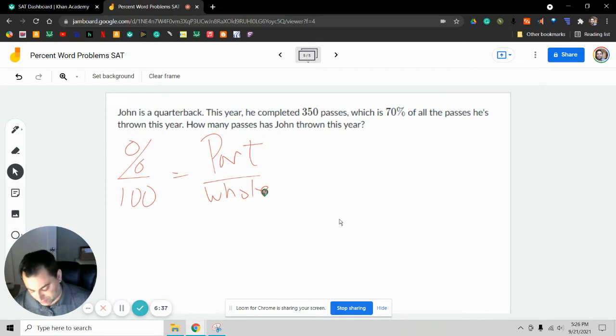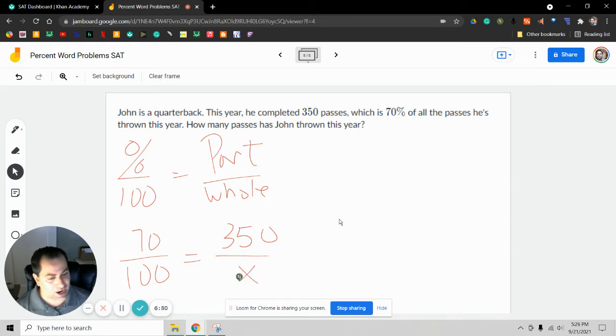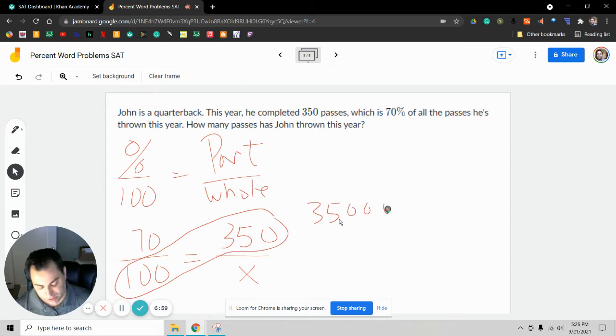Well, we know the 70% is going to go over 100. We know that 70% equates to the 350. So 350 should be on the top with the 70. And we can actually calculate how many passes he threw this season. We're going to cross multiply here where we get 35,000. And we're going to divide by the number we didn't use of 70. And that will equal 500 passes.